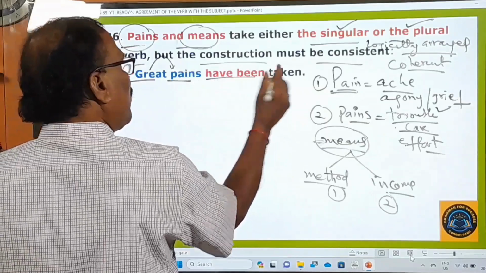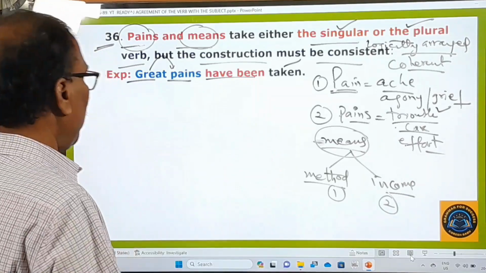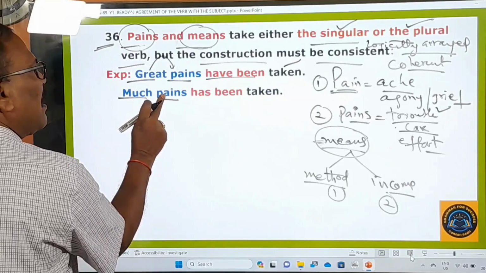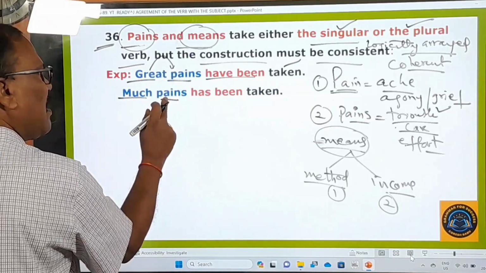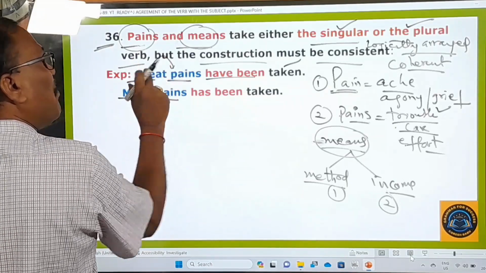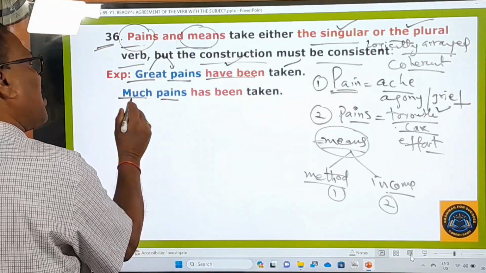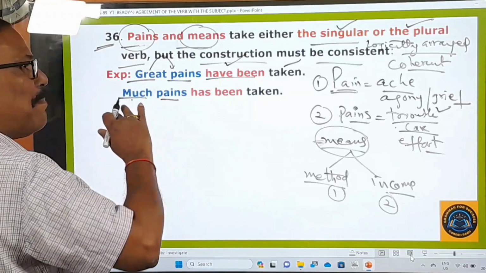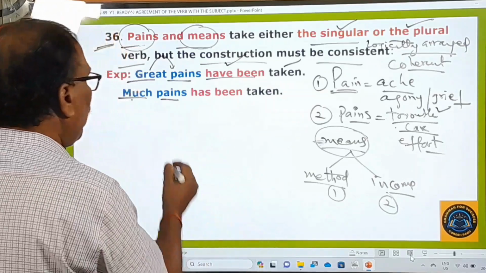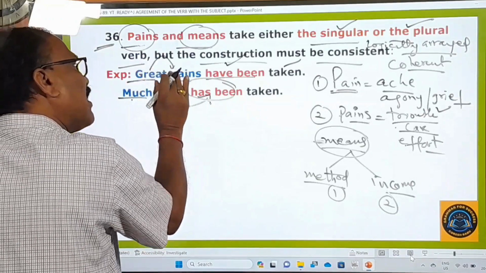Great pains have been taken by you. Great pains have been taken by them. That's the meaning. Here is one more example: much pains. Much is singular, and pains here is singular. But great pains conveys a plural sense, a plural sound, and that's why you use a plural verb after that. But when you say much pains, you get the sound of a singular phrase, and therefore you use a singular verb after that. So this is what is called consistent construction.